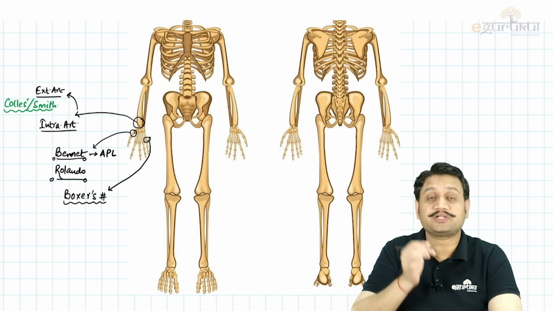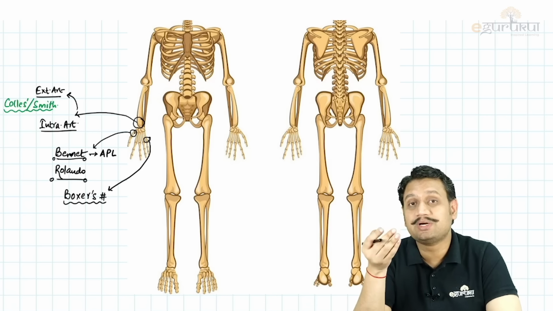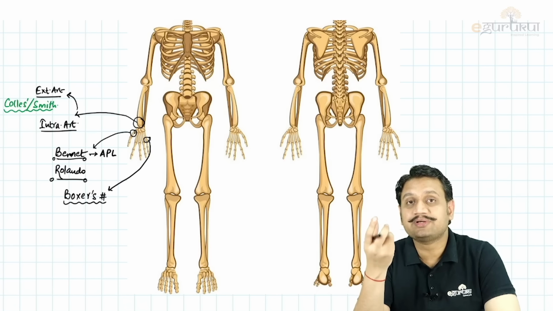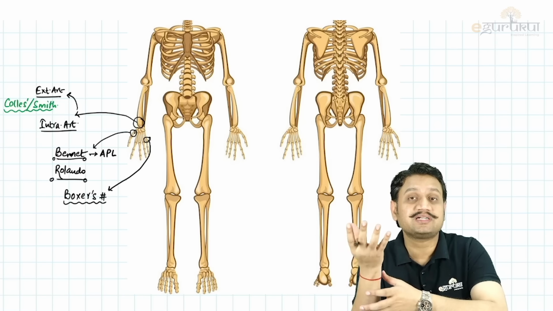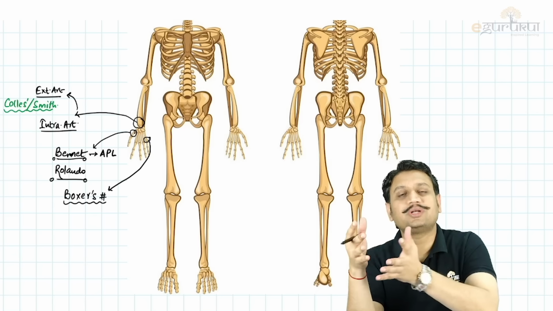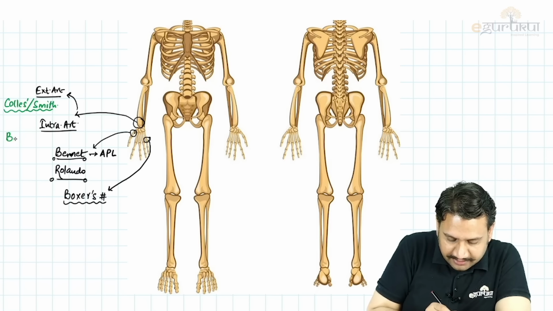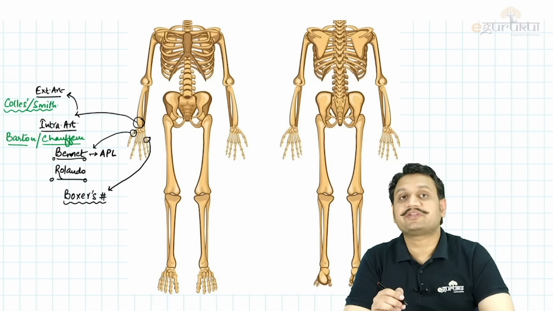Colles and Smith are two most potential questions. The Colles, most important one, because Colles is the one which usually happens in osteoporotic patients. So you can have in your exam a question related to osteoporosis, presenting to you with the Colles fracture, or the Colles itself can be a question. And the intra-articular fractures, they can be Barton or they can be Schoffer. So Barton and Schoffer, two intra-articular fractures.